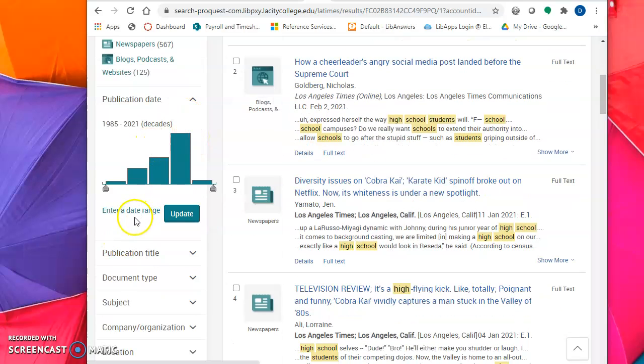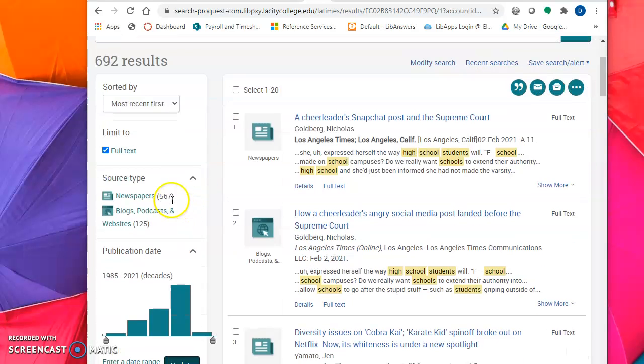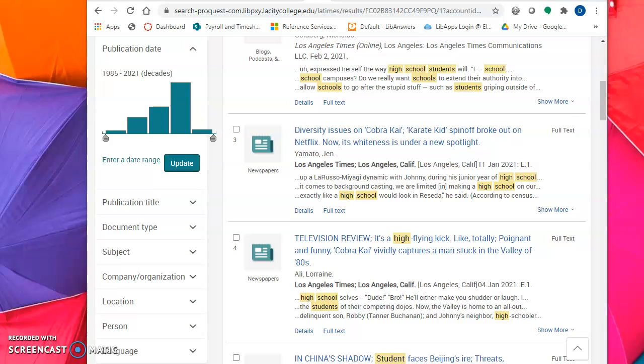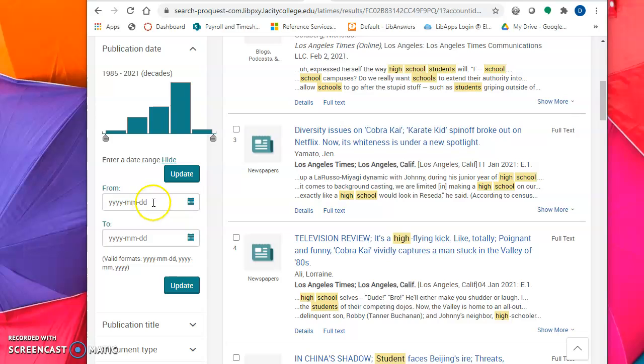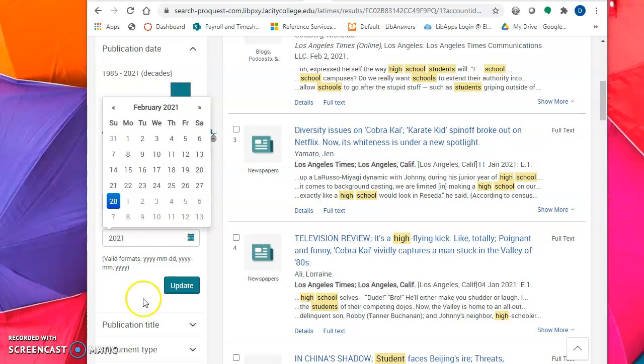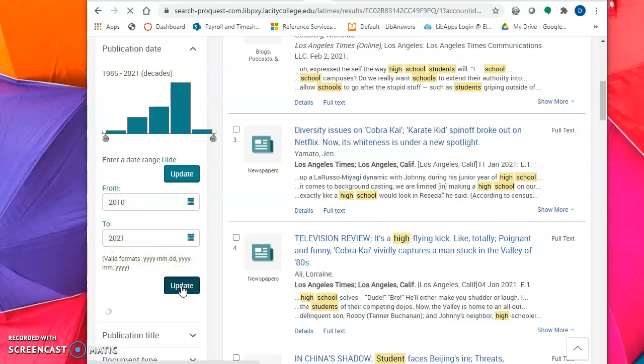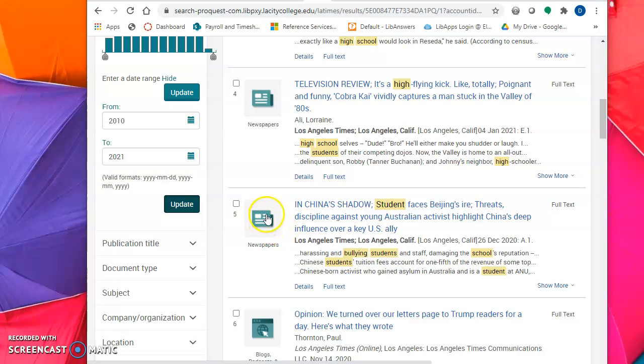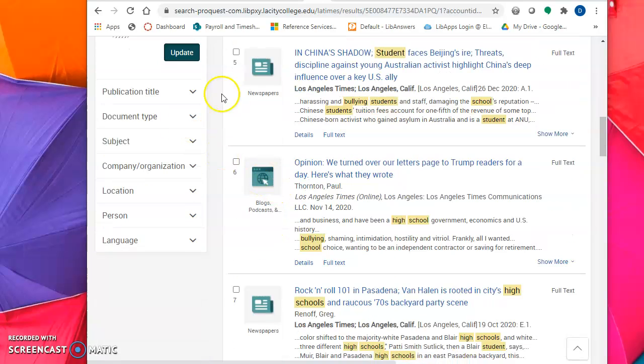There is the date range. So you can just click on enter a date range and then put your dates in there. I just put in the year because you can put in a specific date if you know a specific date, but sometimes I just think the year is fine. And then update it. And then there's other filters on here too. You can change the language. Some only say English, but sometimes you can change that.